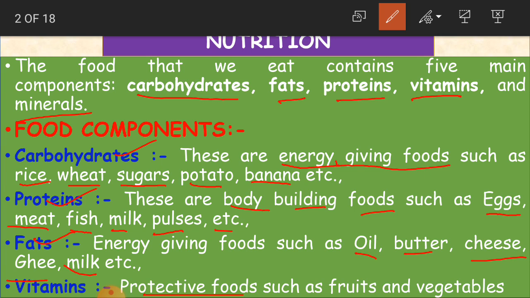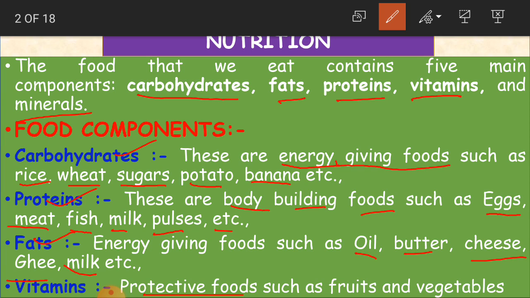If you have sufficient vitamins in your body, then you will not get such diseases. So the body is protected by taking vitamin foods. Clear? These are protective foods which protect our body from getting diseases.